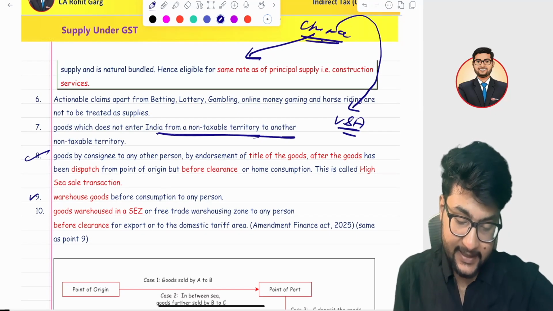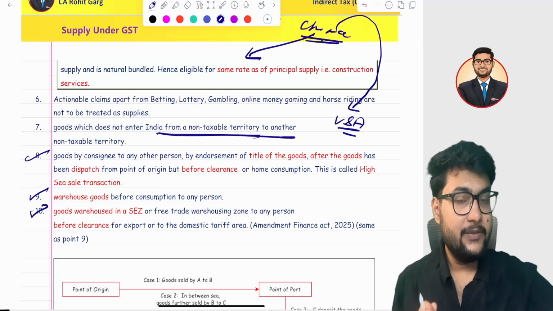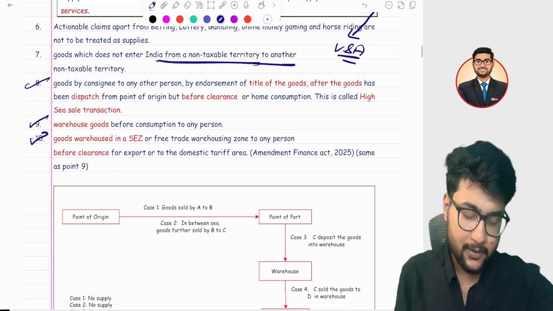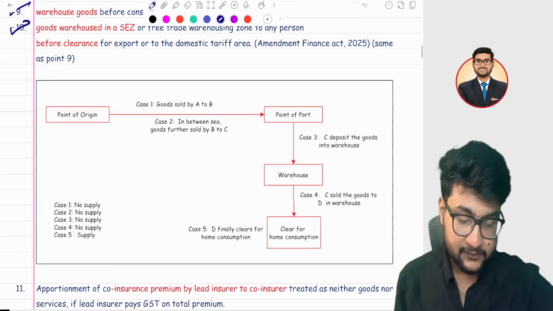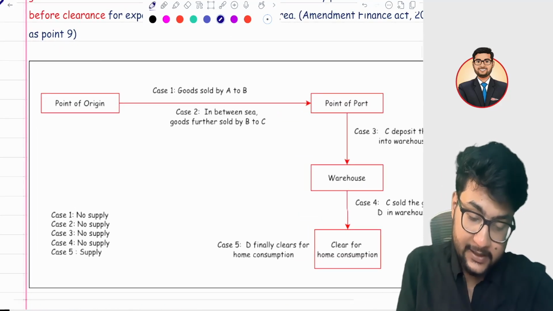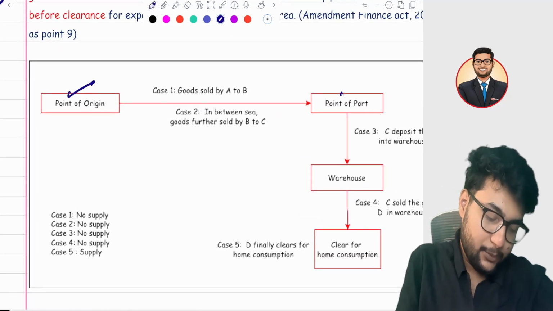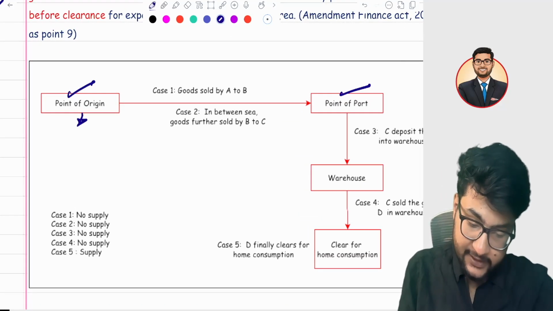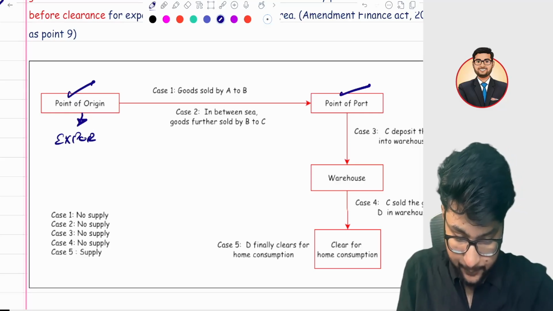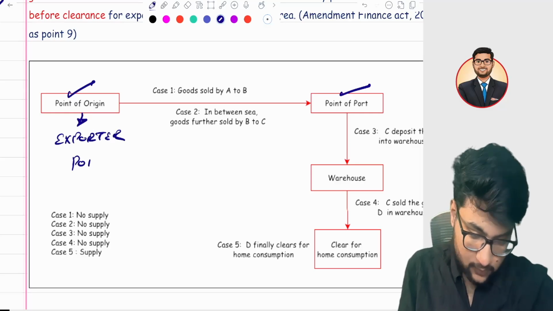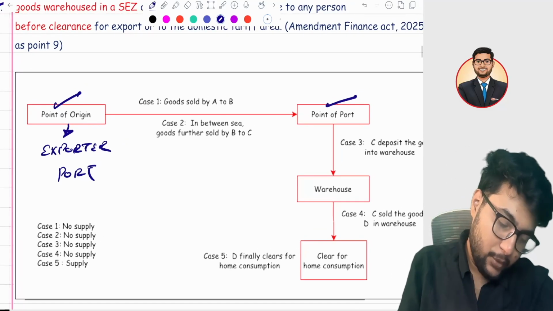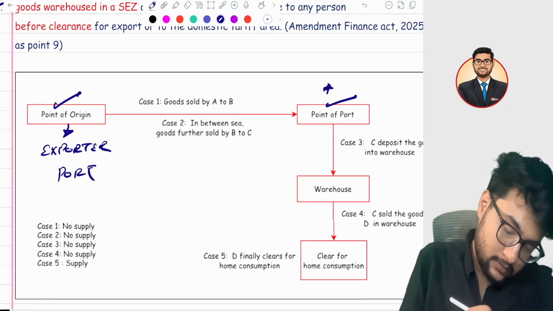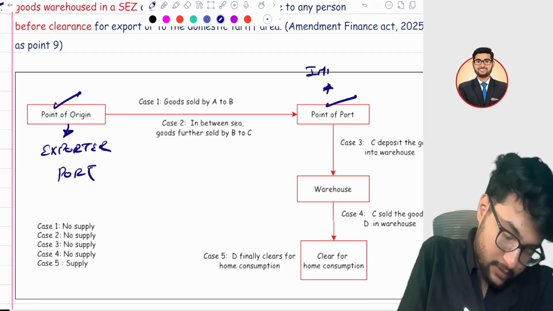Next are the 8th, 9th, and 10th. I will explain with an example. It's a very, very good example. So if you see this chart, this is the point of origin and this is the point of port. Point of origin is an exporter port, and point of port is an importer port.